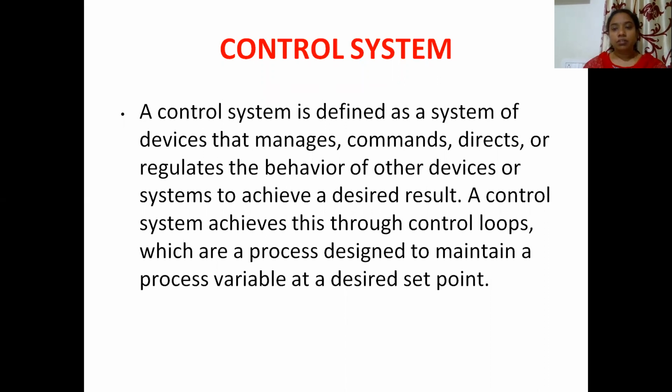Now let us understand what is a control system. A control system is defined as a system of devices that manages, commands, directs, or regulates the behavior of other devices or systems to achieve a desired result. A control system achieves this through control loops, which are a process designed to maintain a process variable at desired set points. First of all, how is this control system related to our electrical engineering? Let us try to understand.